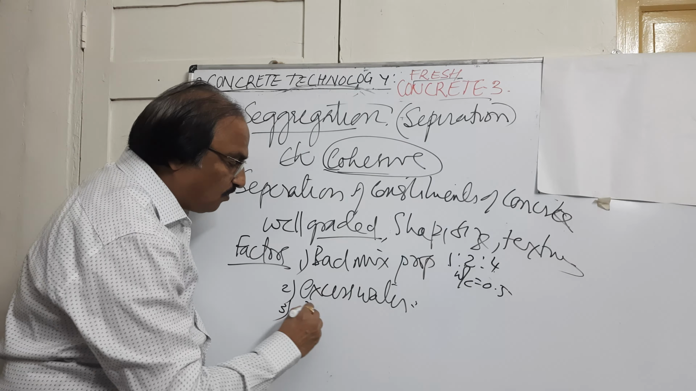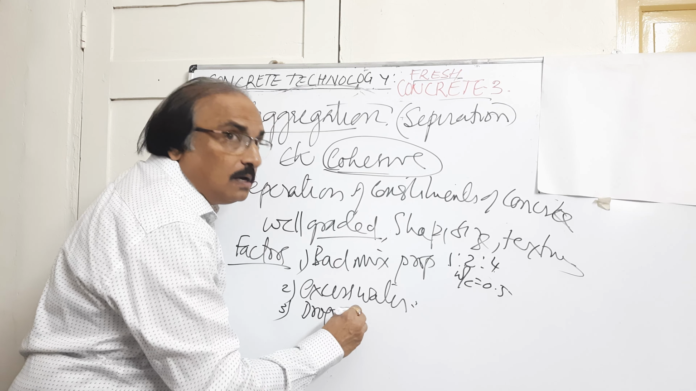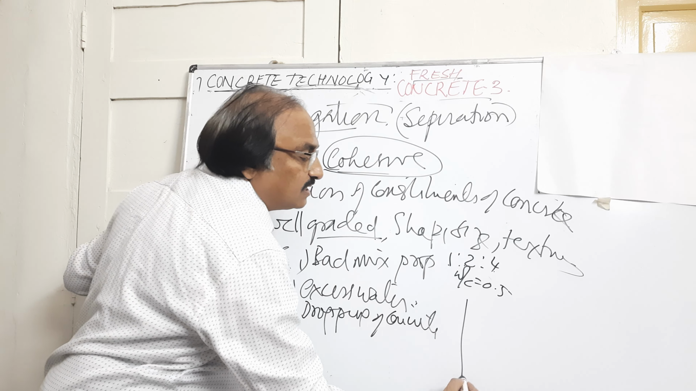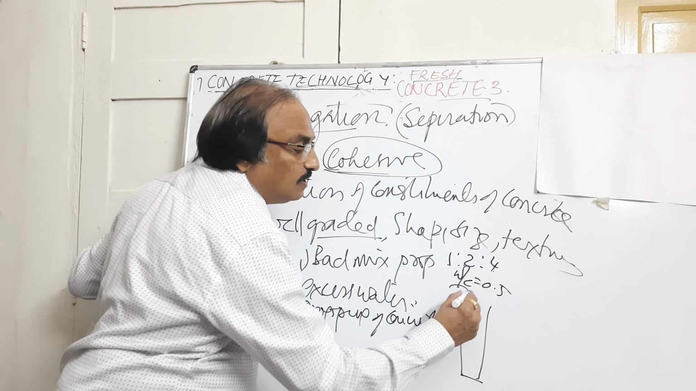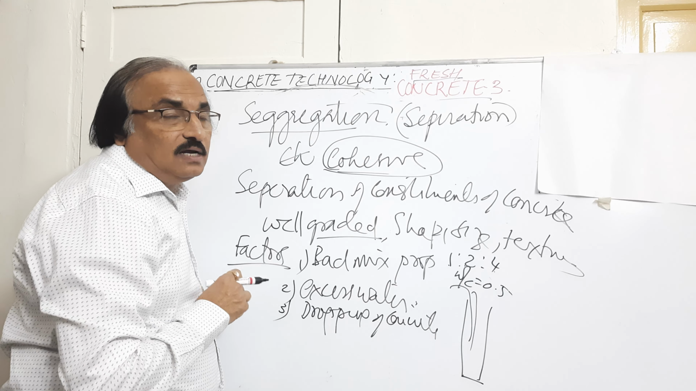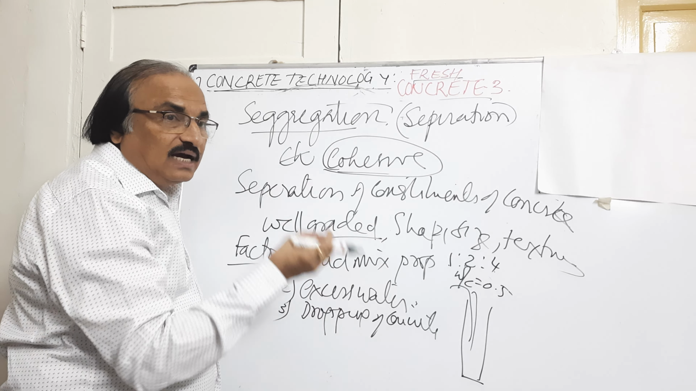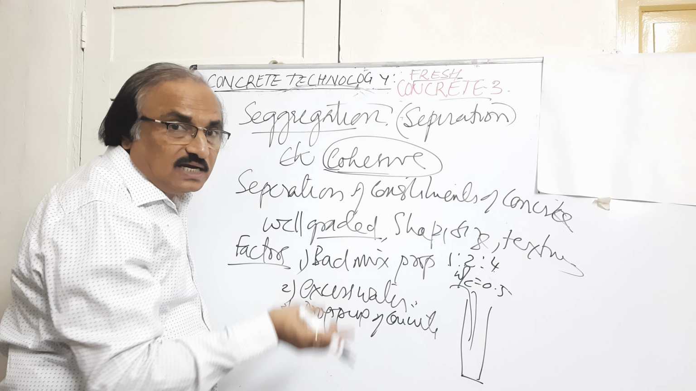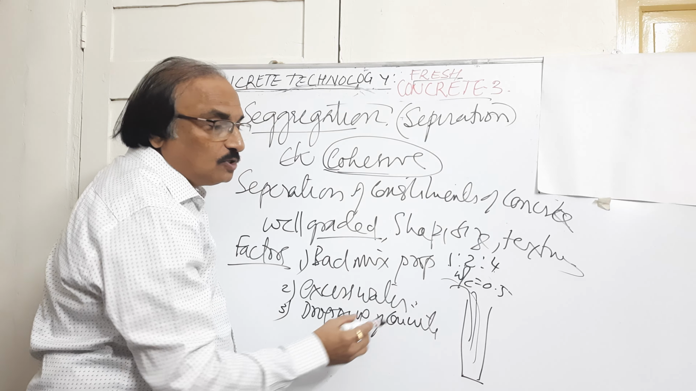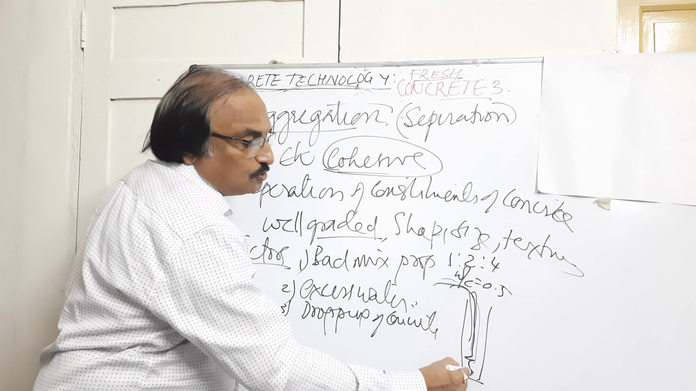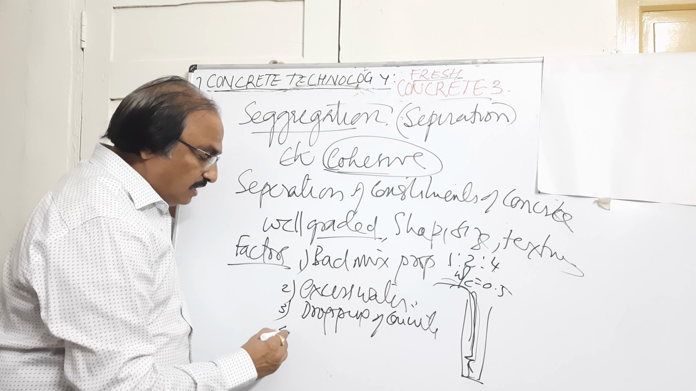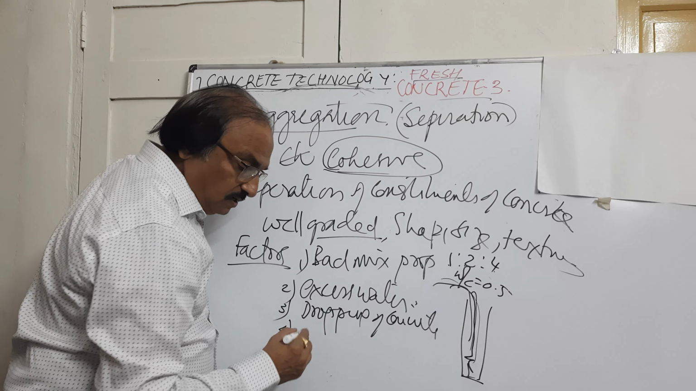Then, dropping of concrete. Usually you see whenever they construct a column, from the top they will be dropping the material into the column. This should be avoided because during the fall, the aggregates and the paste get separated out. So segregation will take place. You should not drop it from the top. It should be taken inside, then you should drop it from a smaller height. So dropping will affect the segregation of the concrete.